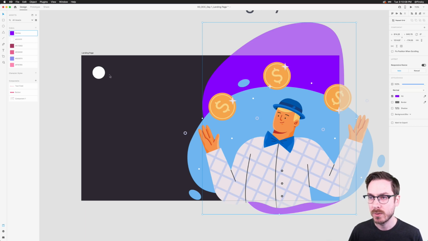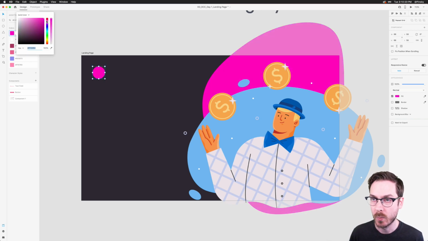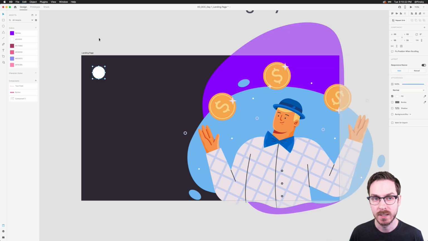That way, if I'm using, let's say I want the logo over here to be purple as well, I can very easily click on it. But if I also want to update that purple throughout my entire project, I can right click, press edit, and then change that purple to whatever I want, and it's going to update everywhere, right?